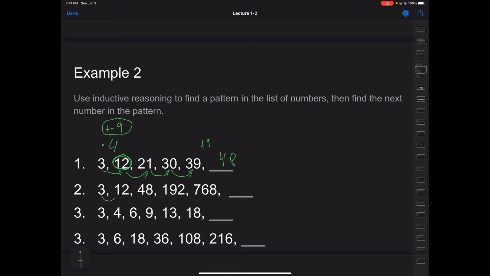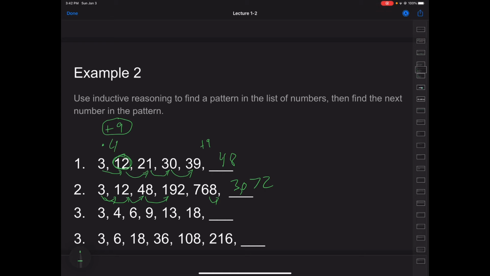Now from here to here, I see I have that same plus 9 or times 4. But from here to here, I see that I'm multiplying by 4. I might take a calculator or some thinking, but from here to here, the same thing happens. So to get my next number, 768 times 4 is 3072. And there are actually pretty easy tricks to multiply by 4 that we'll talk about in the live version of our class.